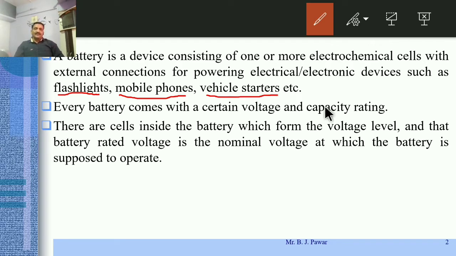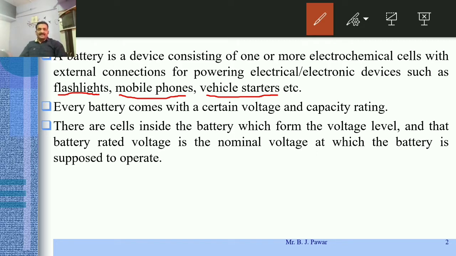So here you will observe that these are examples of devices which are operated using batteries. The flashlight requires a battery with a moderate rating. Mobile phones require somewhat low rating batteries, and vehicle starters require somewhat high rated batteries.